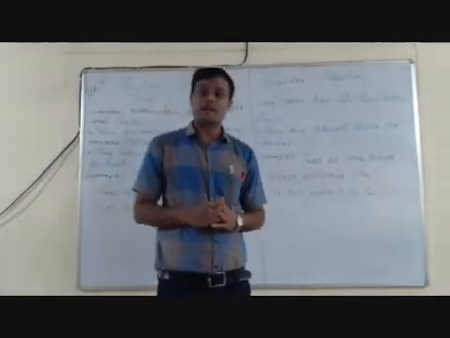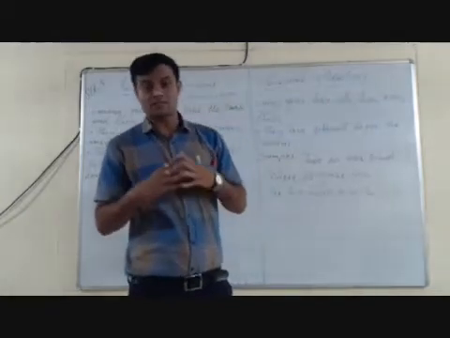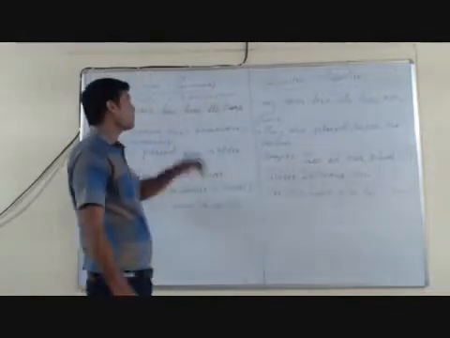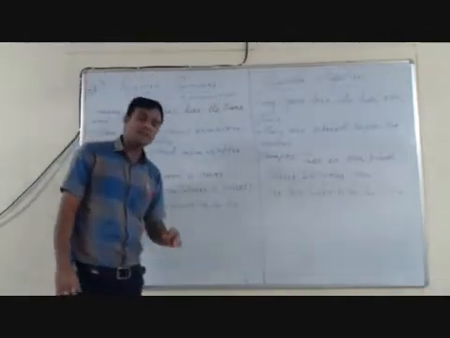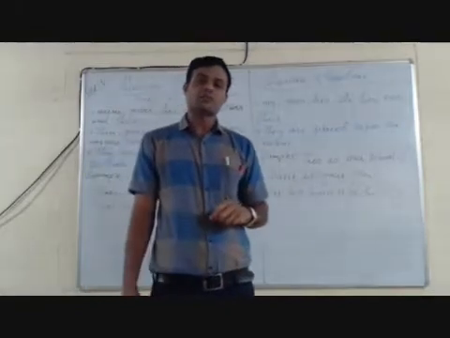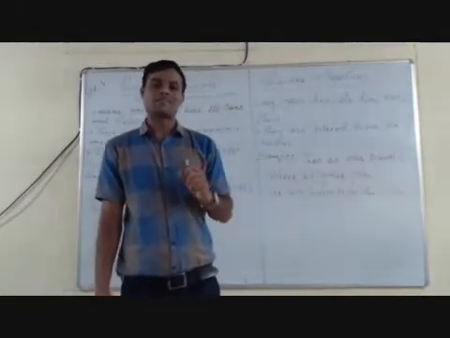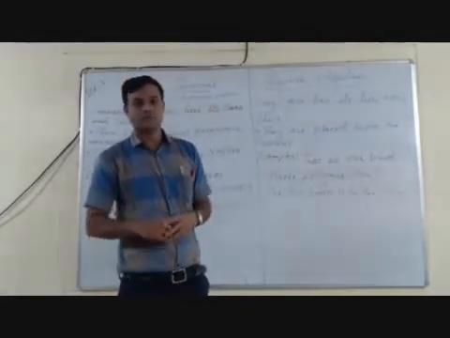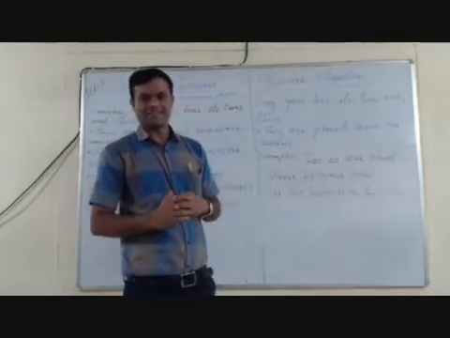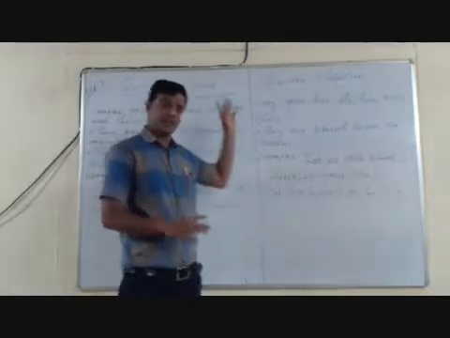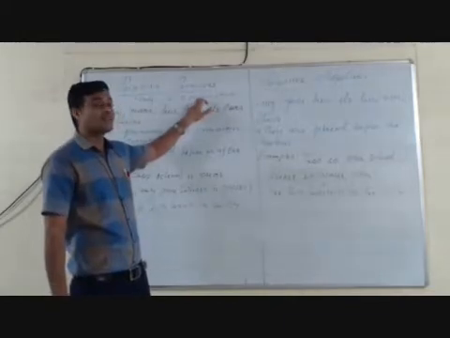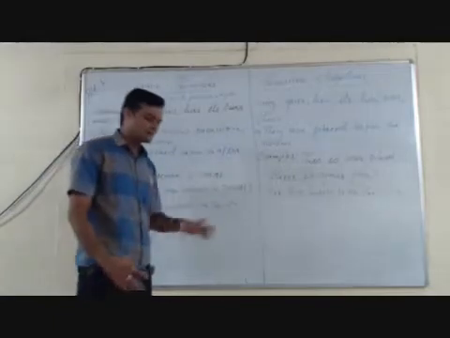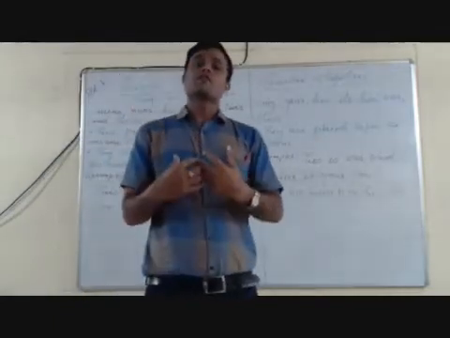Before I explain what a possessive pronoun is and what a possessive adjective is, first understand the meaning of possessive. Possessive is an adjective, and the main verb is to possess. To possess means to own, ownership of something. Possess is the main verb and its adjective form is possessive. Possessive means we possess something, we own something.